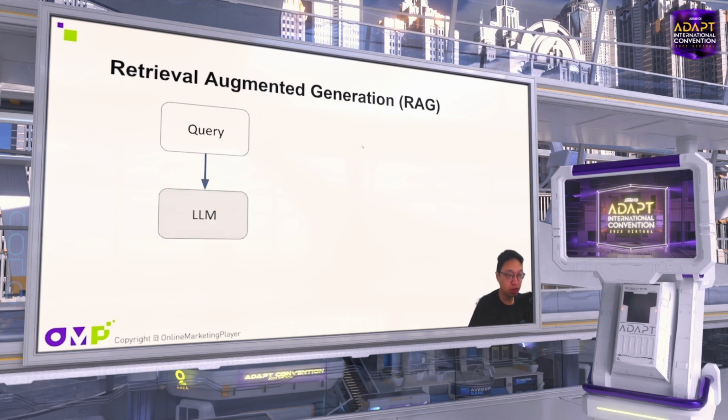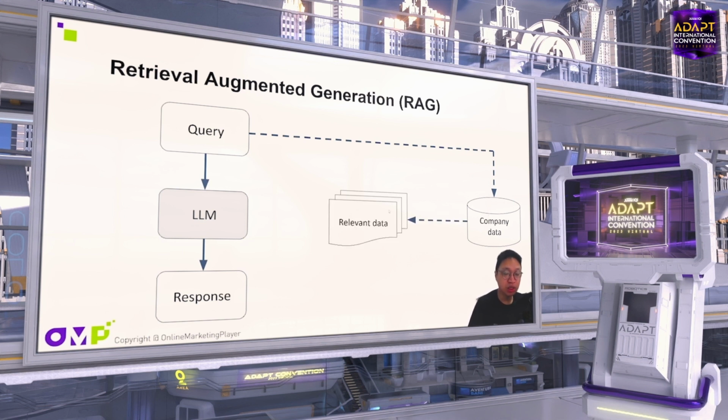Without connecting to your company data, the LLM will answer the question using its built-in knowledge, right? Which sometimes provides misinformation. But what RAG does is, first we take the query and connect to your company data. It first finds the relevant data from your company data, and then we provide that relevant data to the LLM, which is ChatGPT, and ask ChatGPT to use the relevant data to answer the question. So in this framework, the answer is much more reliable.